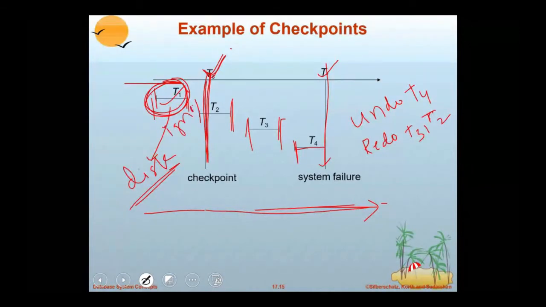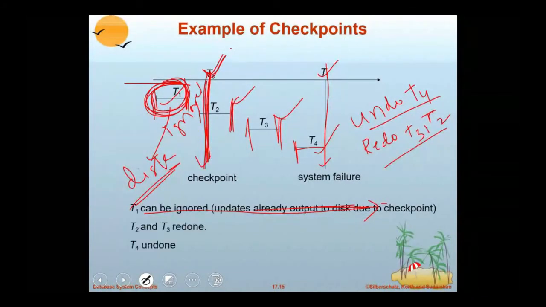Because a checkpoint is in progress, and this transaction started and committed, it can be deleted from the log records also. So what you understand is, here we have a checkpoint and T4 is not committed, so it requires an undo operation, and both T2 and T3 are committed, so they require a redo operation.